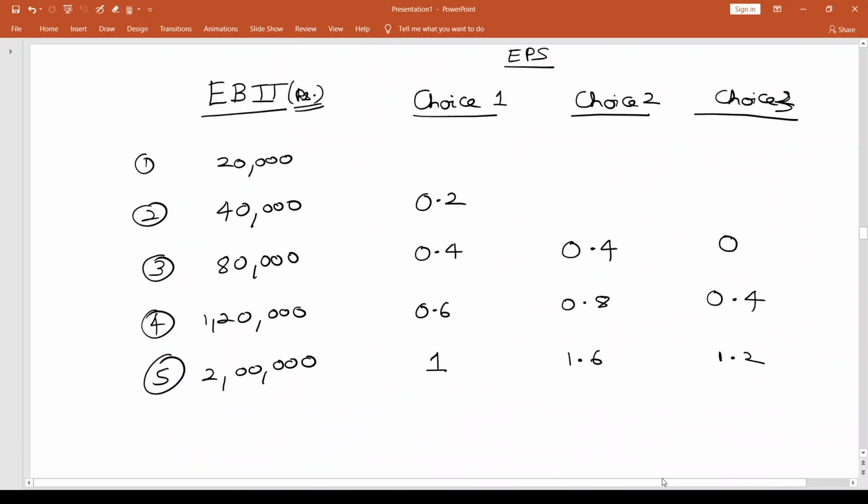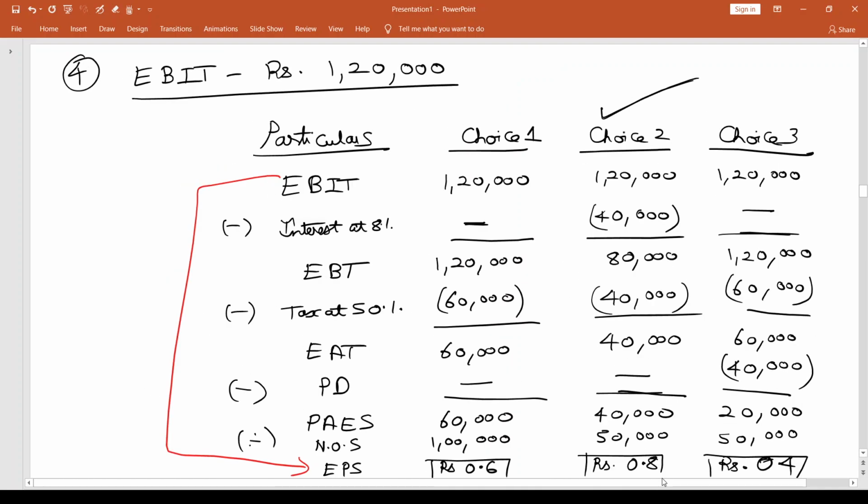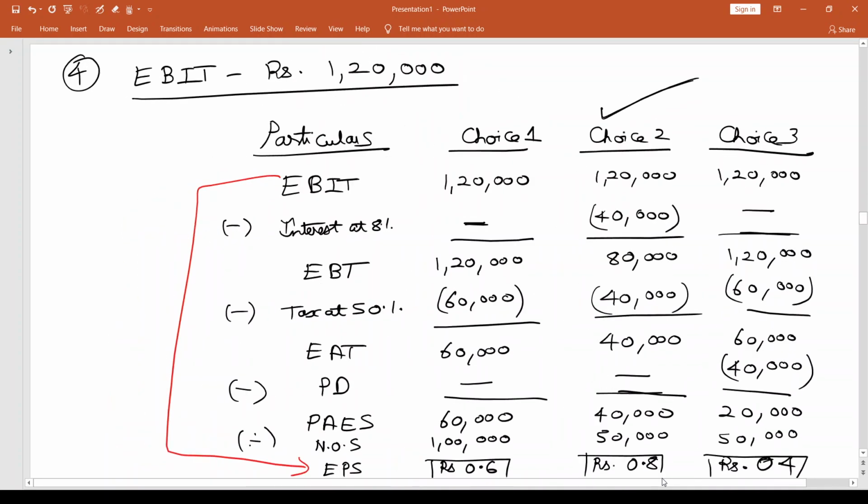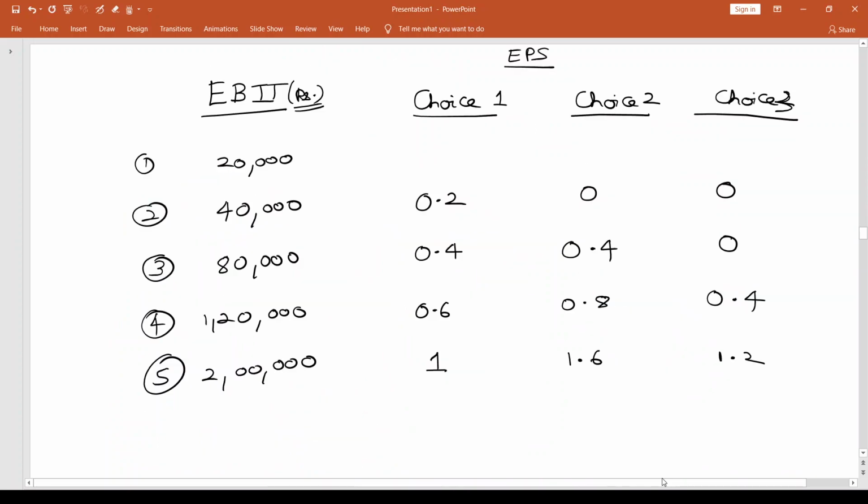0.2, 0 and 0. And finally, the first level of 20,000, it's 0.1, negative 0.4 and 0. 0.2, sorry, I think it's 0.1. 0.1, negative 0.4 and then 0.